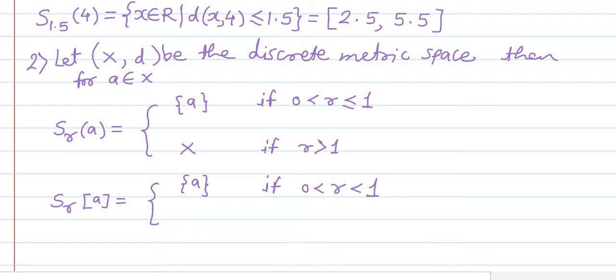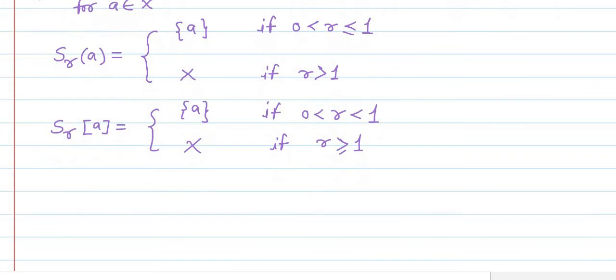Now here it should be strictly less than 1, because if you take r equal to 1, then, as we know that all the points are at a distance 1 from a, in that case it will be the complete metric space, equal to X. This closed sphere will be equal to X if r is greater than or equal to 1. So like such we have this in case of the discrete metric space.